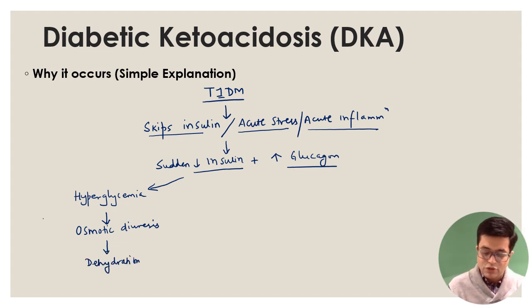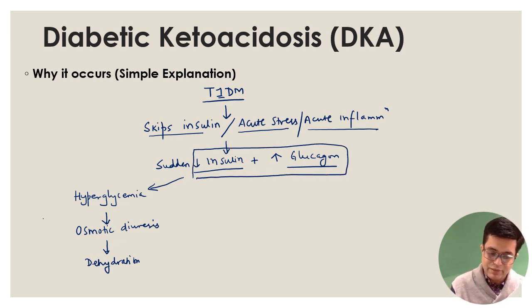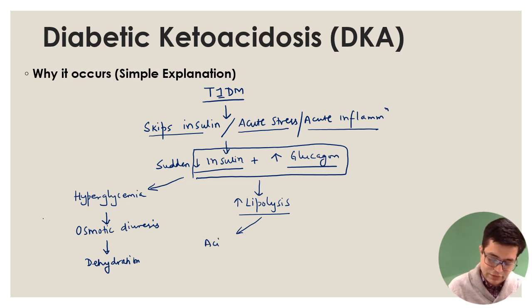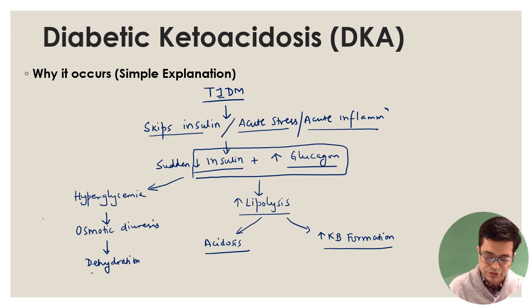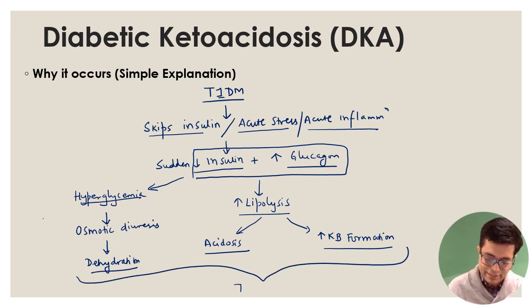Plus, sudden fall in insulin and sudden increase in glucagon will cause increased lipolysis in the body. This increased lipolysis by a cascade of reactions will result in acidosis, and this will also lead to increased ketone body formation. And this ketone body formation will lead to ketonemia or ketonuria in the patient. So as you can see, this is what comprises diabetic ketoacidosis.